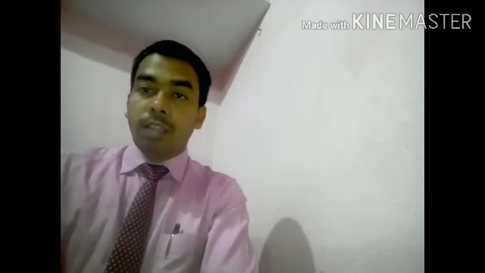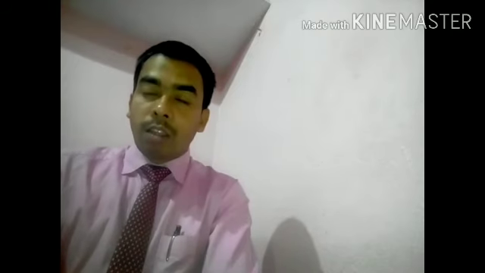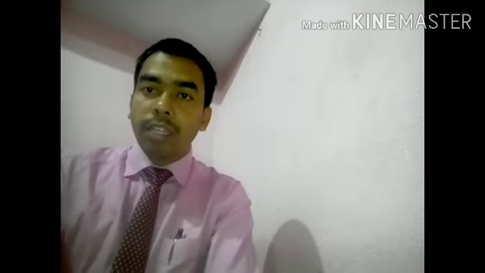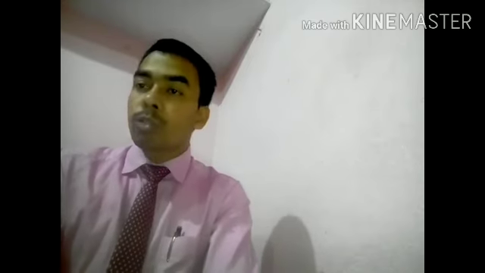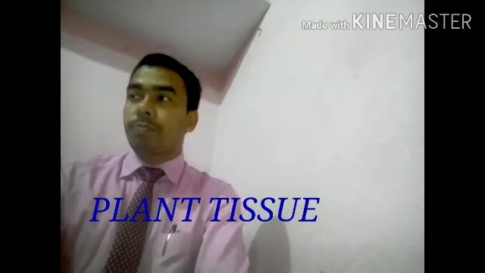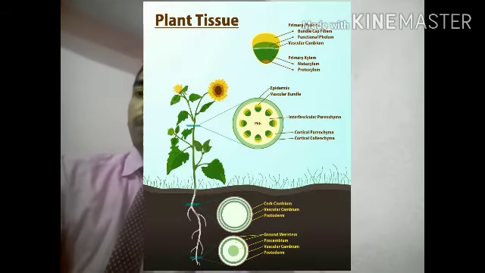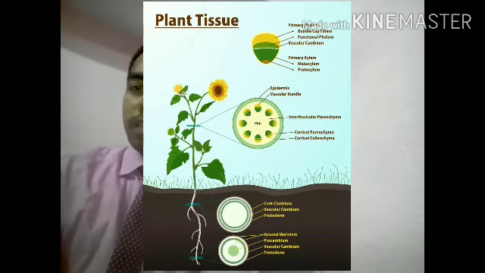As I discussed in my previous lecture, tissues are found of two types, that is plant tissue and animal tissue, according to their existence in the plant body or in the animal body. So today I will discuss some types of plant tissue. Plant tissue is of two types, meristematic tissue and permanent tissue. Today I will discuss meristematic tissue.